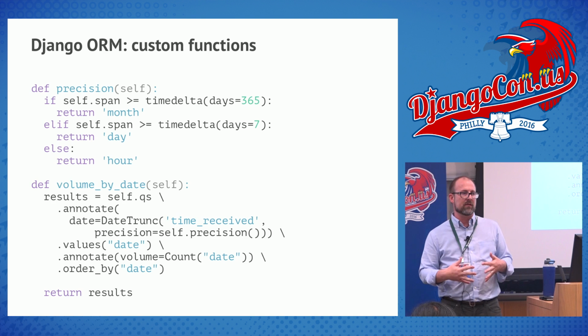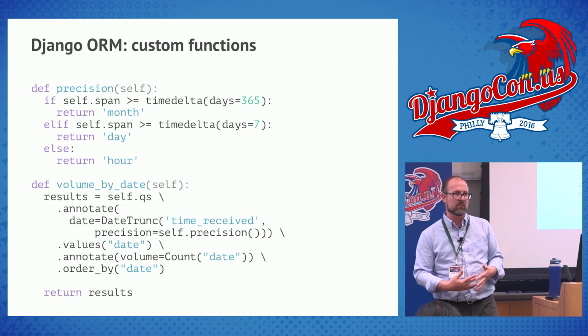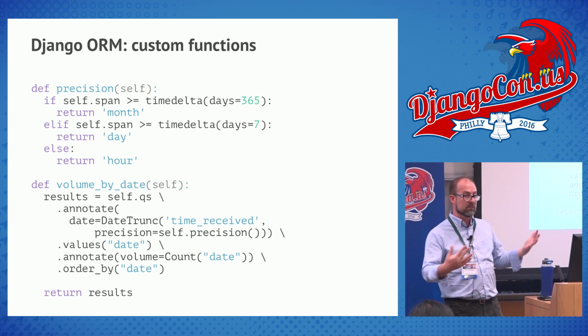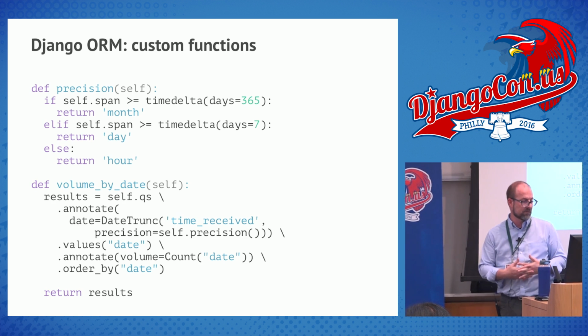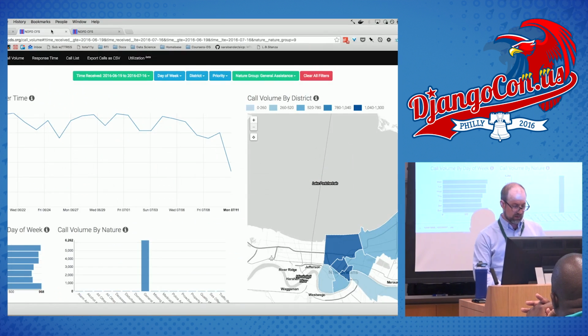So it's grouping it together. Like if I'm looking at a year of data, it's grouping it together by month. If I'm looking at less than that, it's grouping it together by day. If I'm looking at less than 7 days, it's grouping it together by hour. And that is going to happen dynamically in our dashboard.